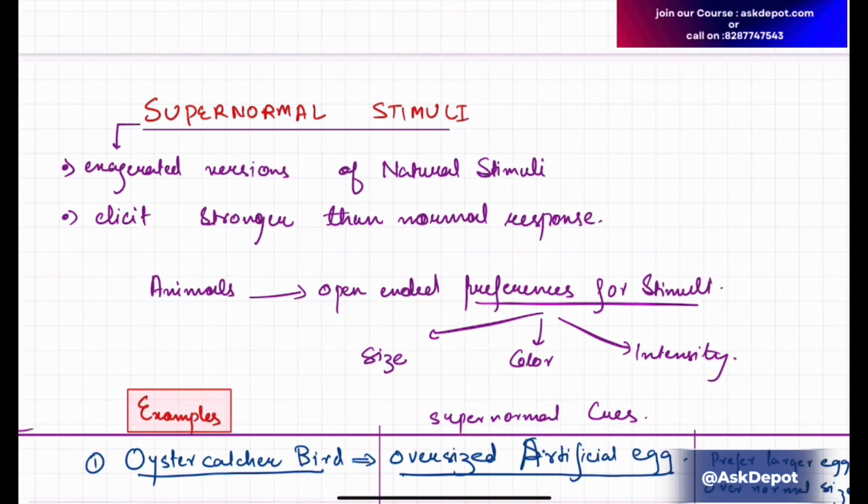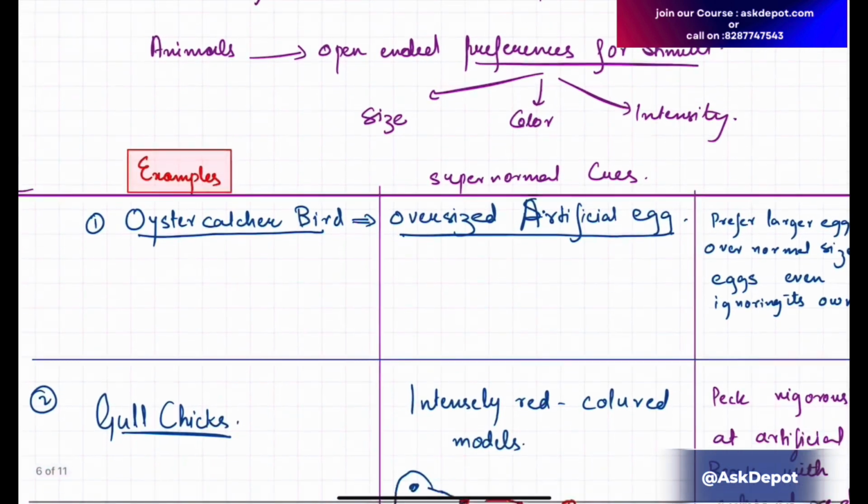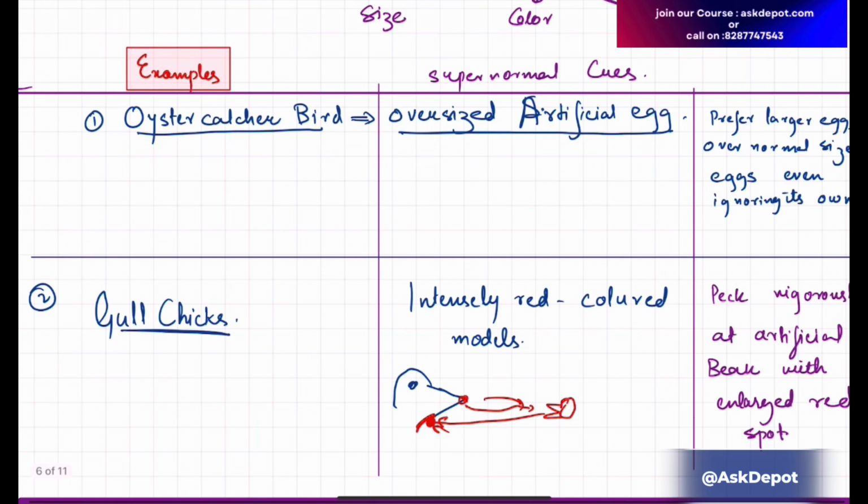After sign stimuli, there is the concept of supernormal stimuli too, which is the exaggerated version of the natural stimulus. It elicits a stronger than normal behavior, and this includes size, color, or intensity. An example is the oystercatcher bird.